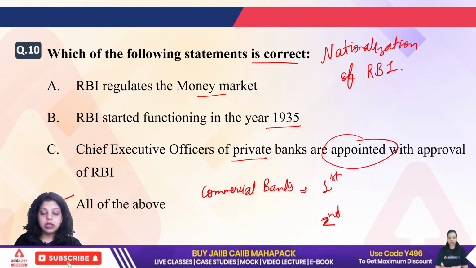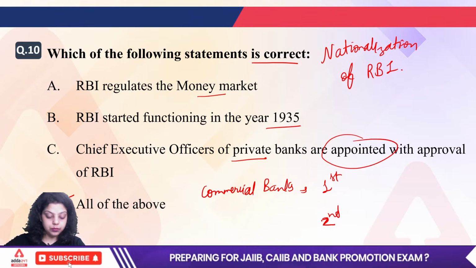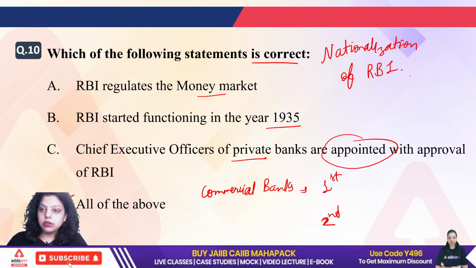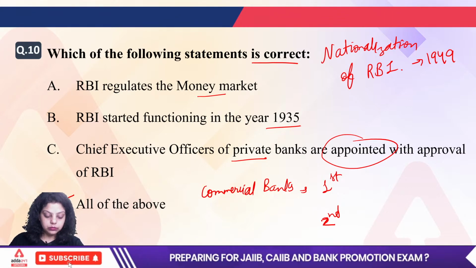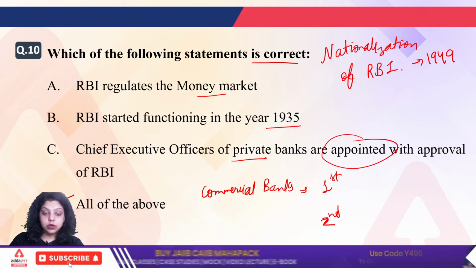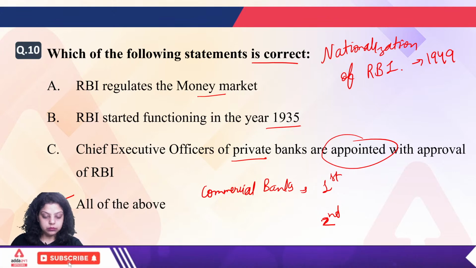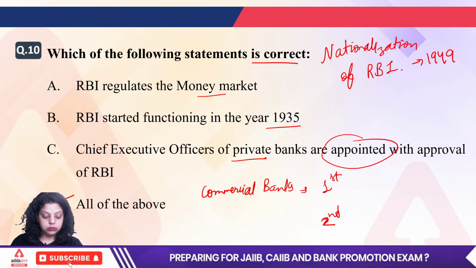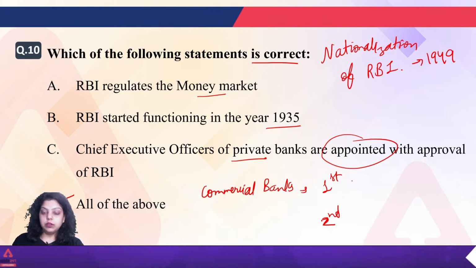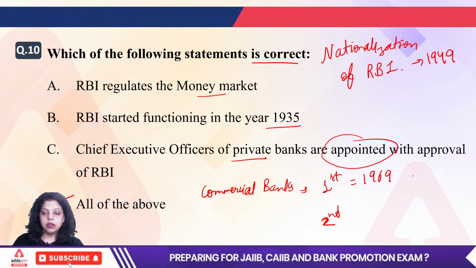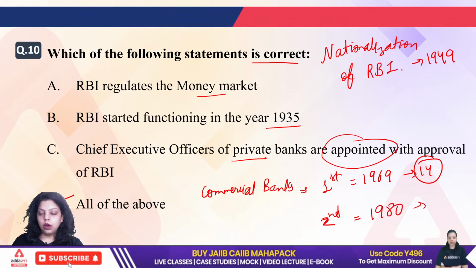So in India, we have done the nationalization of commercial banks two times. Now what are the years for the first time and the second time? RBI nationalization was on 1st January 1949. Now let me know about the commercial banks. The first nationalization of commercial banks and the second nationalization of commercial banks. Very good. The first happened in 1969 of 14 banks and the second happened in 1980. Very good. Of 6 banks.